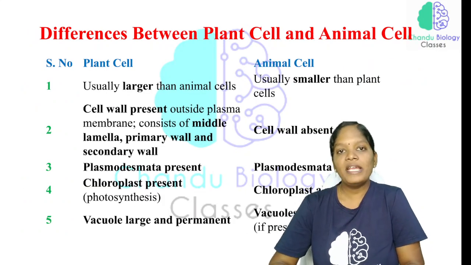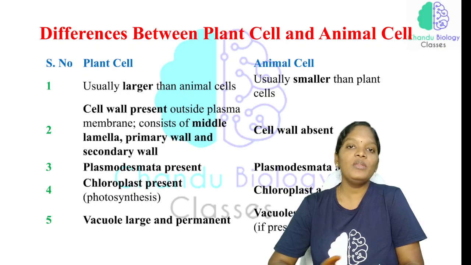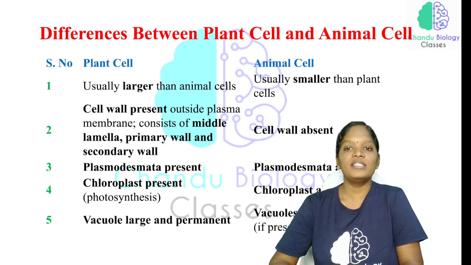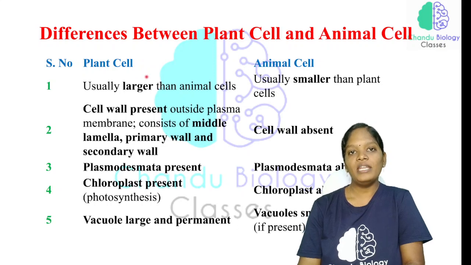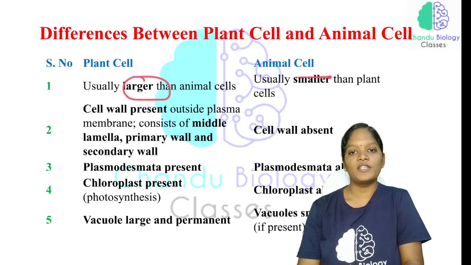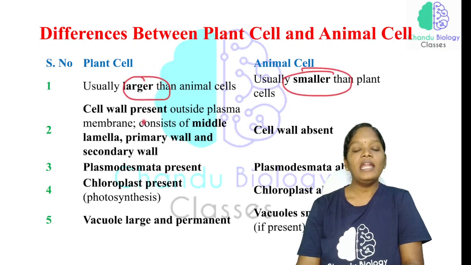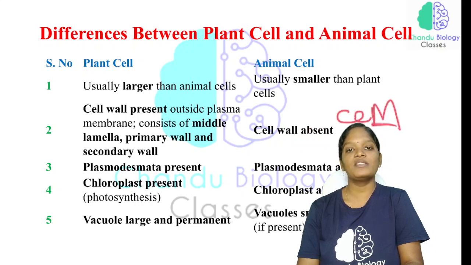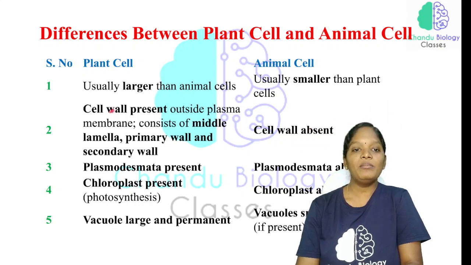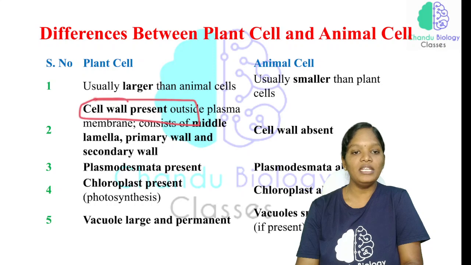So that's all about the basic difference between prokaryotic, eukaryotic and mesokaryotic cells. Now another important difference is between the plant cell and the animal cell. Usually, compared to the animal cell, plant cells are much larger in size. The cell wall is absent in the animal cell, and instead there is a cell membrane. In the plant cell the cell wall is present, and it is made up of cellulose.